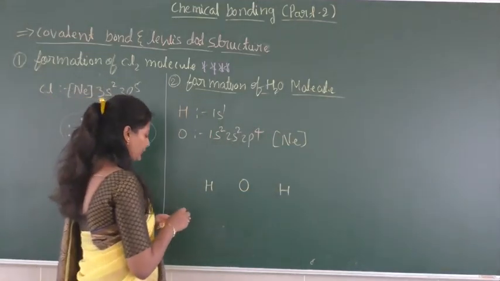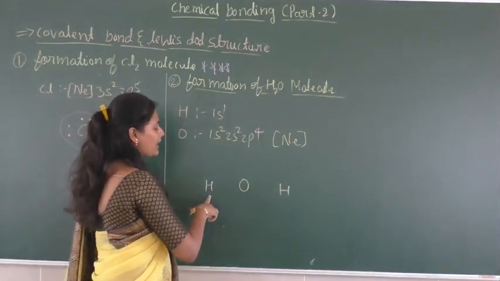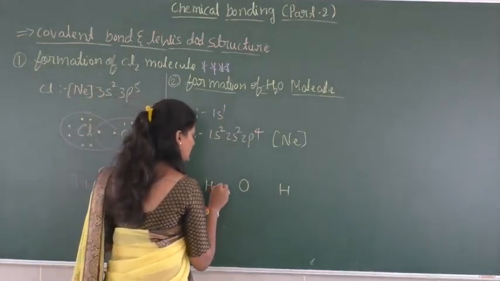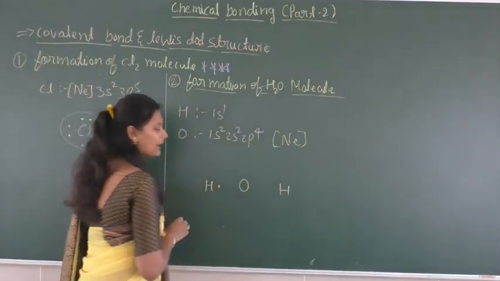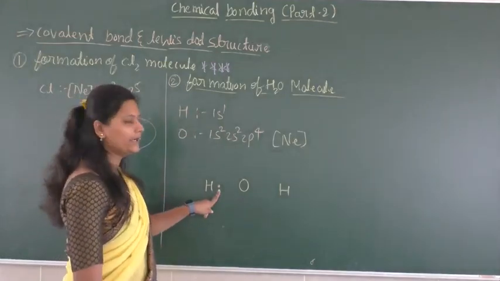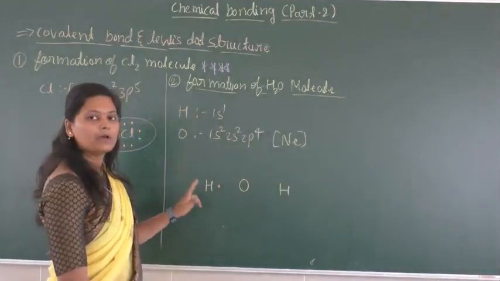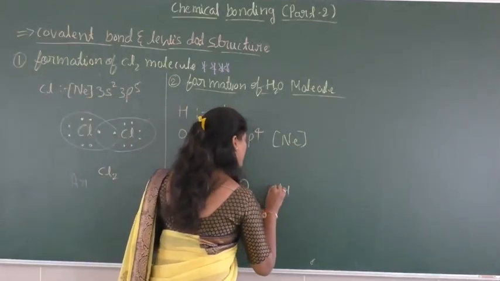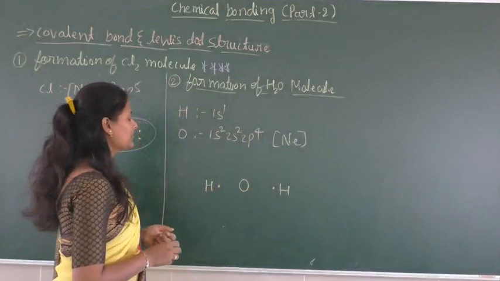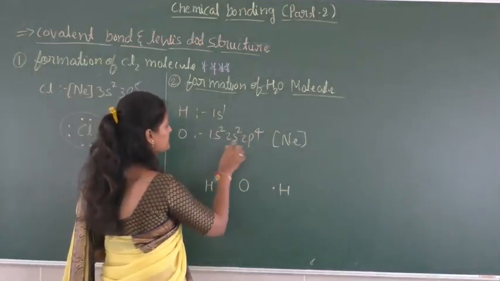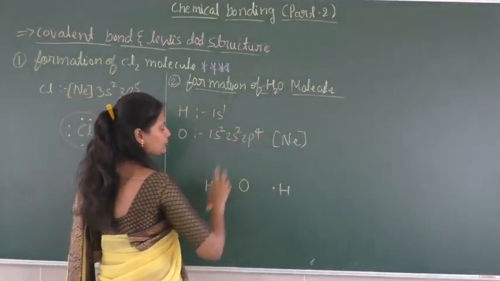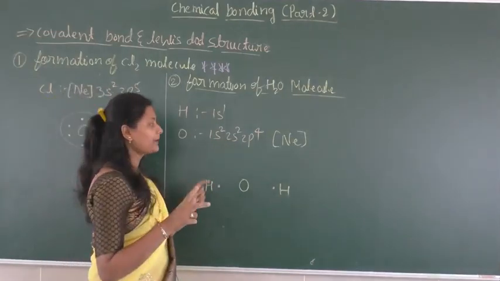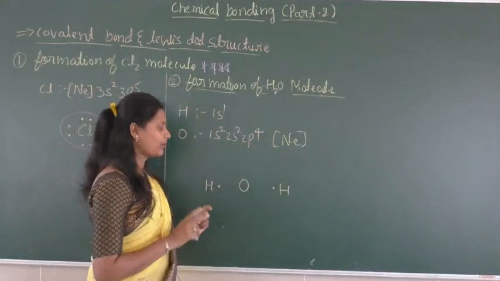Okay, so when we write the Lewis dot structure of hydrogen and oxygen, the valency shell of hydrogen consists of only one electron, that's why we write one dot in the representation. In the same way, for this hydrogen we write one dot. Next, the valency shell of oxygen consists of 6 electrons, but it requires 8 electrons to attain the octet configuration.